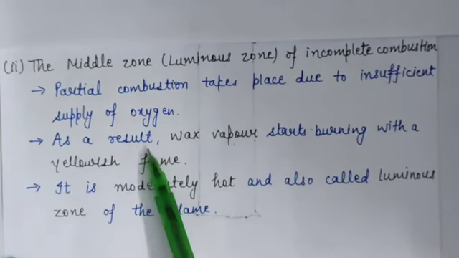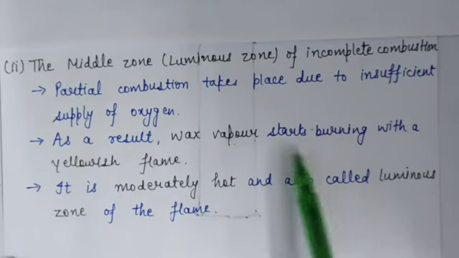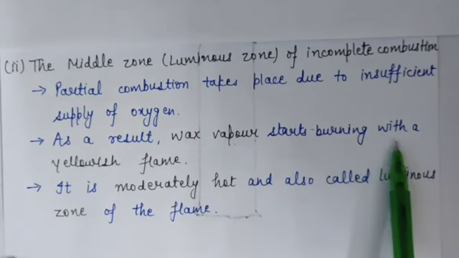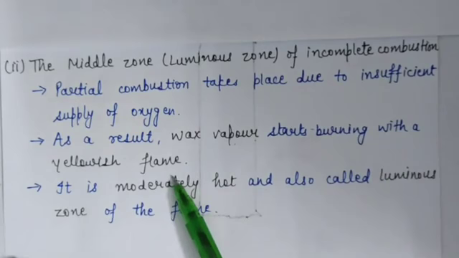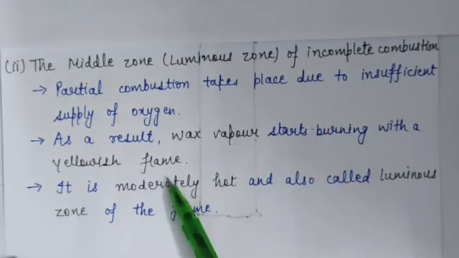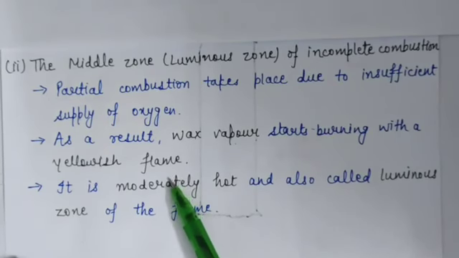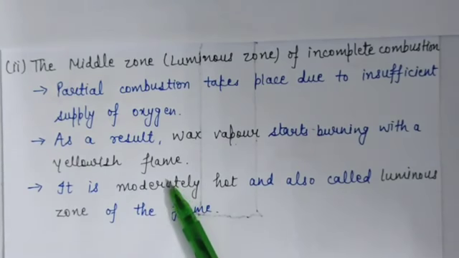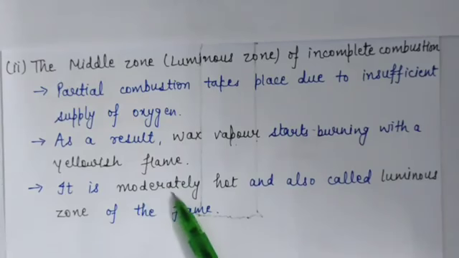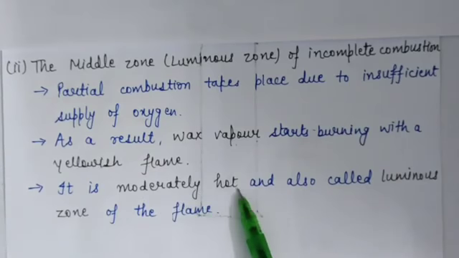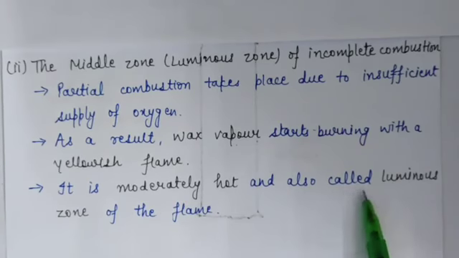As a result, wax vapor starts burning with a yellowish flame. Some unburnt carbon particles present in this zone become red hot and impart yellow color to the flame. And this region is moderately hot.